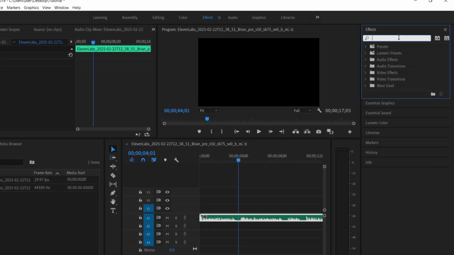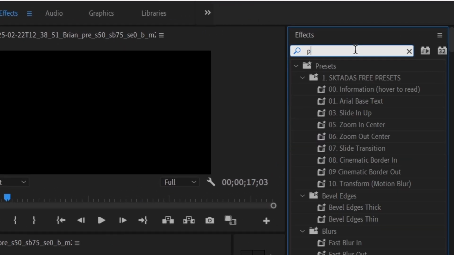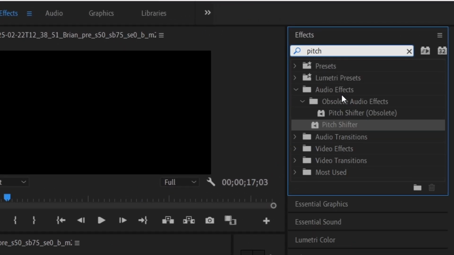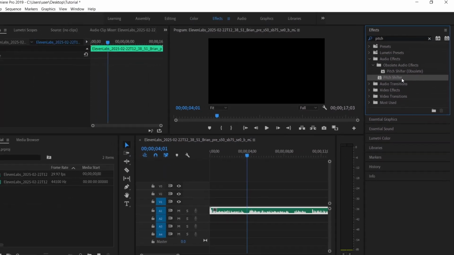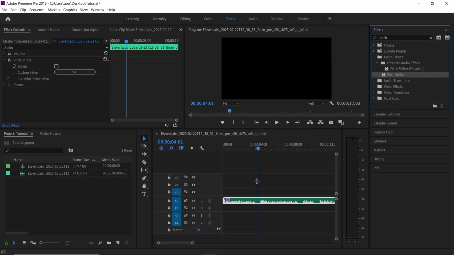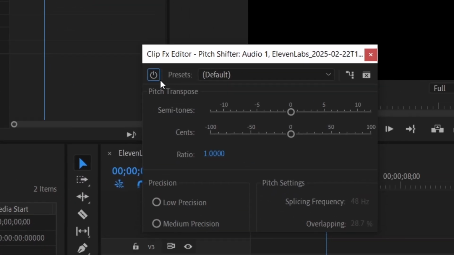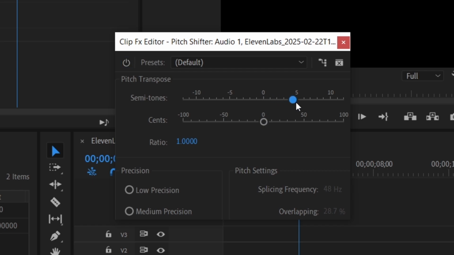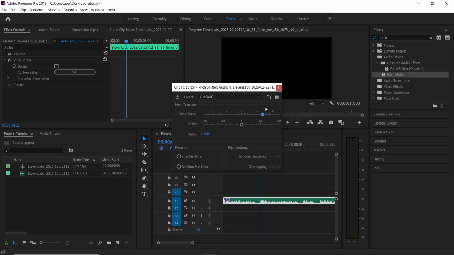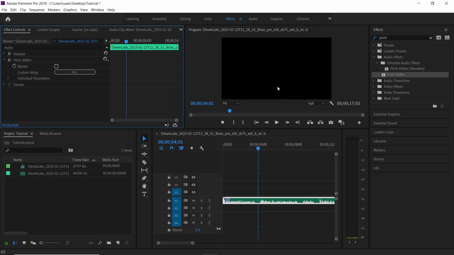So here we have an effect named Pitch Shifter. I will drag and drop it onto the audio, and after that I will click here on edit, and then I will increase the semitones, and after increasing this I will close the panel.